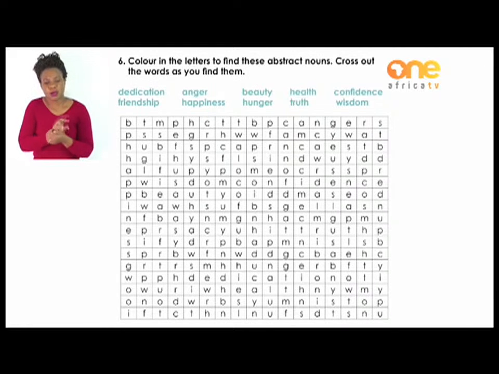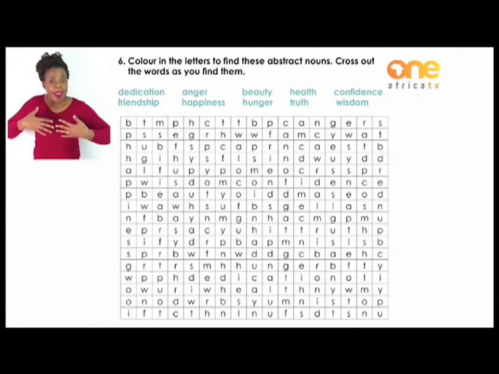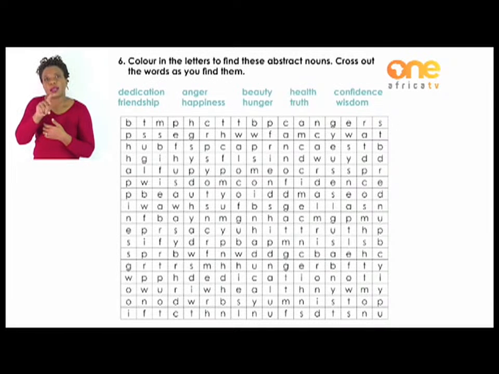Just as an example, if you look in our puzzle, in column 1, the first column, as you read downwards, you can see there's a word there, an abstract noun, happiness. So you color that. And in the first line across, there's also anger. You color that as well. So, boys and girls, let's try to identify all those nouns within our puzzle.